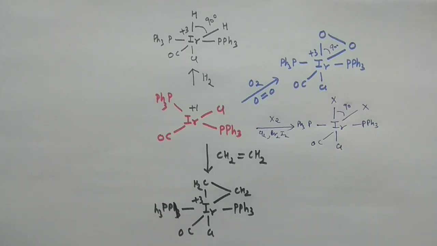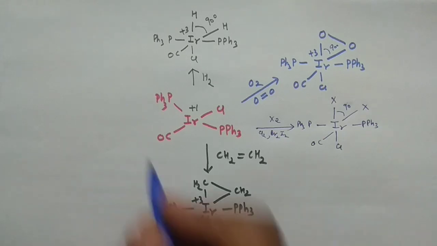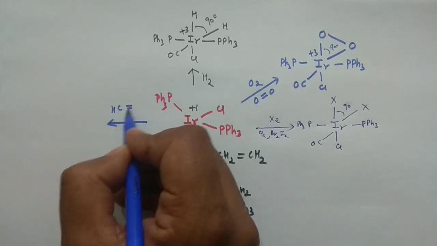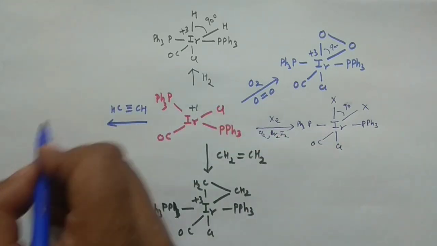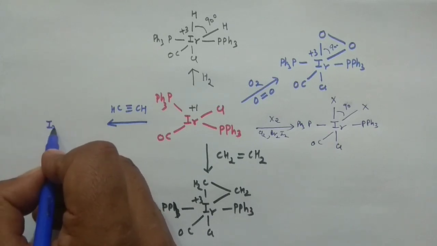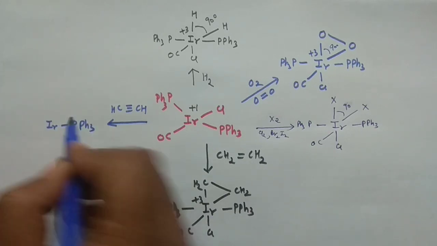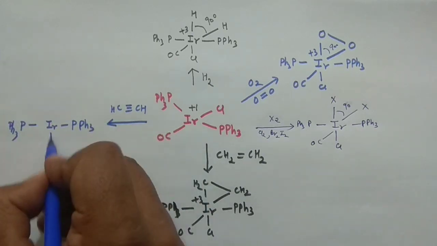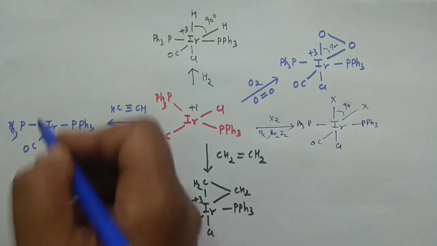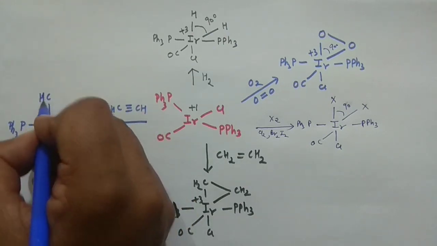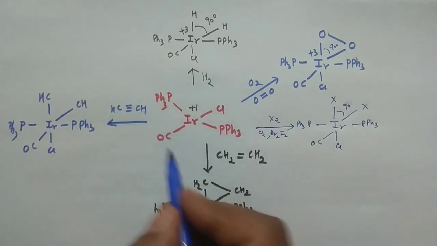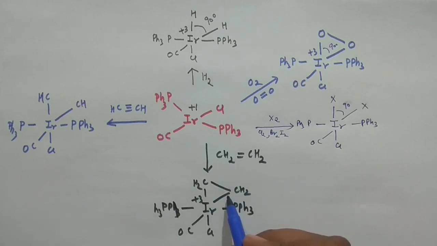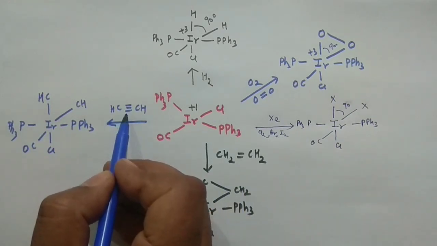And then similarly you can do this reaction also. Say you have the material CH triple bond CH. So in that case your iridium, PPh3, PPh3, your chlorine, your carbonyl, your CH and another CH. Since the bond order decreased by 1 unit here, and here also the bond order decreased by 1 unit, here also the bond order would decrease by 1 unit.